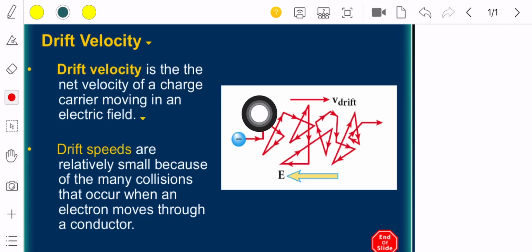Whatever term you use, drift velocity or drift speed, it will be the same. Okay girls, here you will find that drift velocity is just the net velocity of a charge moving. Drift speed, of course, is the same; they mean by changing the two terms here to tell you that whichever word you use, it is the same. Okay, done. It is a very easy idea. Okay, we will complete.